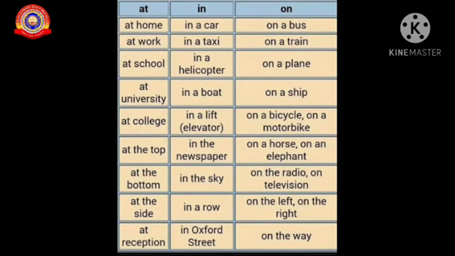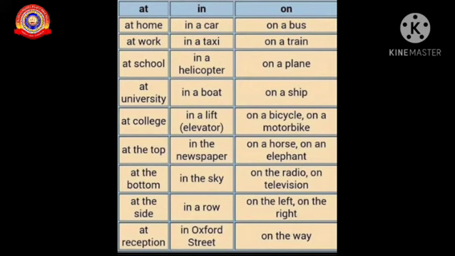Now let's see the usage of at, in and on. Okay. When will we use at? Yes, we use at for a particular place. At home, at work, at school, at university, etc. In we will use if we are inside something or if we are going into something: in a car, in a taxi, in a boat, in a lift, in the newspaper.